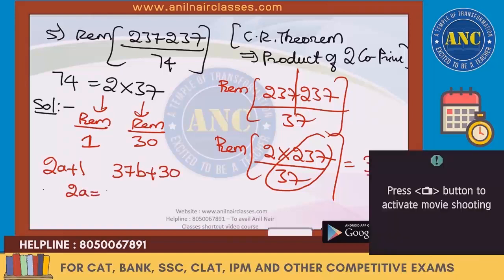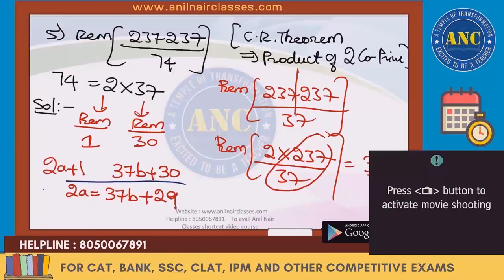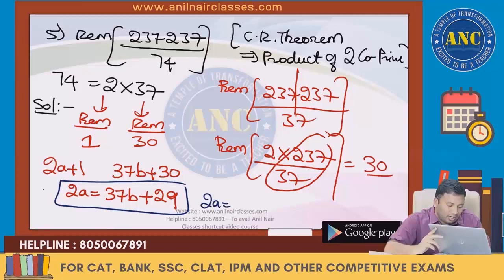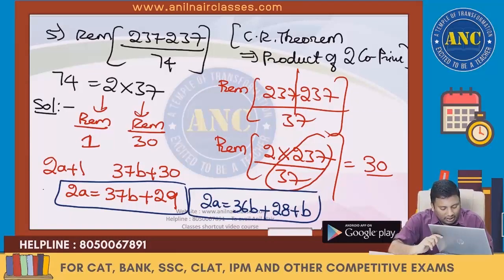So 2a is equivalent to 37b plus 29. This can be written as 2a equivalent to 36b plus 28 plus b plus 1. 37b, if you see, this is an even number.